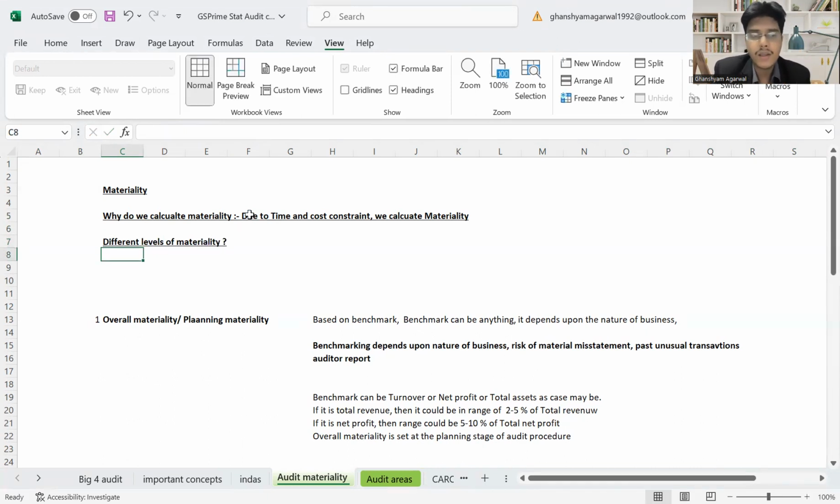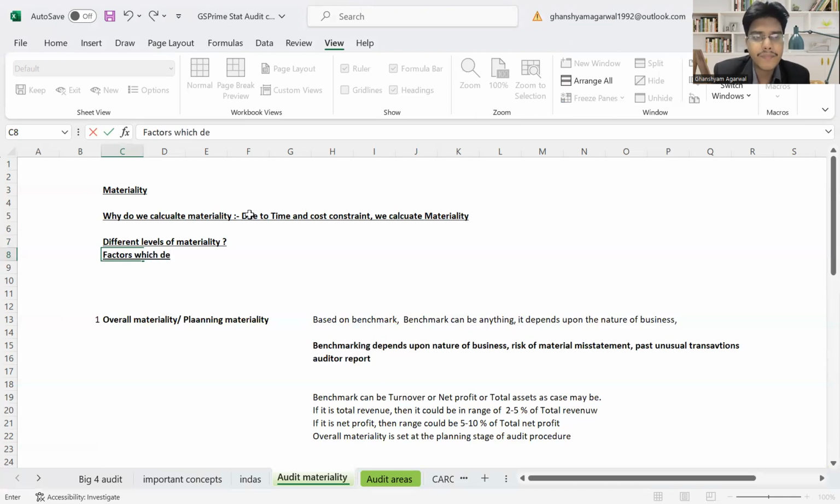We'll discuss everything. By the end of the course, you will not be left with anything else, and you will be able to crack your interview very well. If you have not done articleship from a big firm, don't worry, you will do very well. I'll make sure of it. Why do we calculate materiality? What are the different levels of materiality?